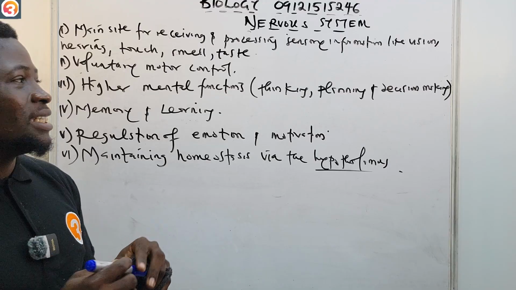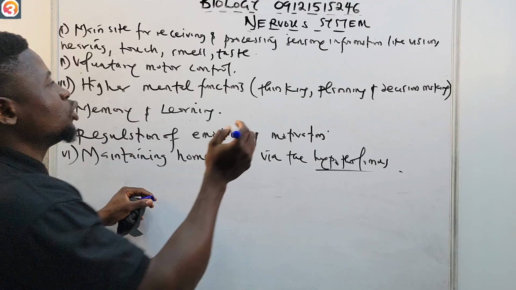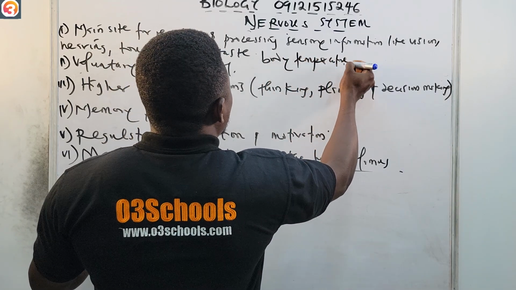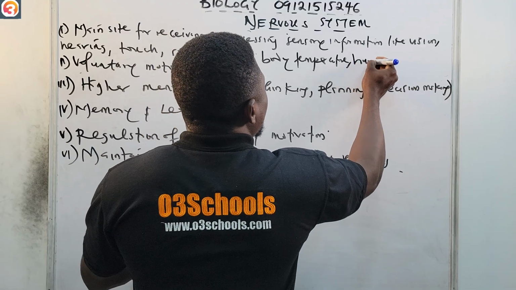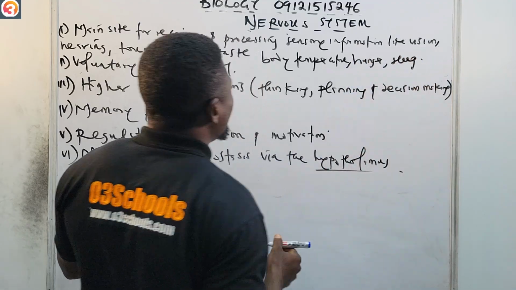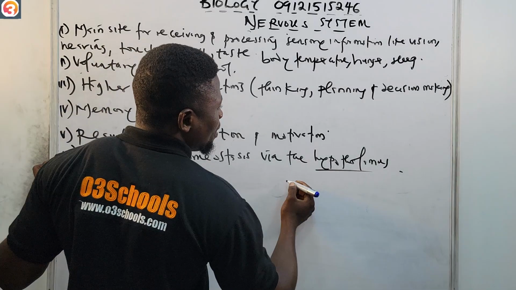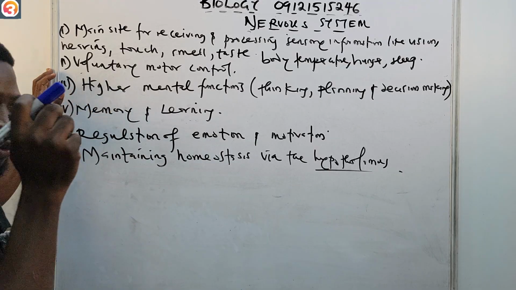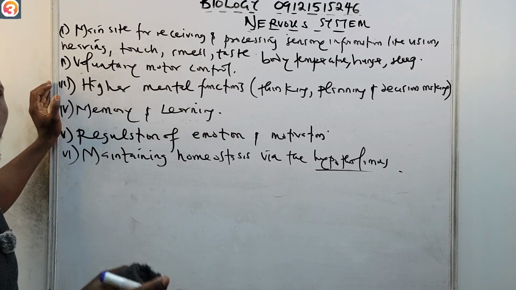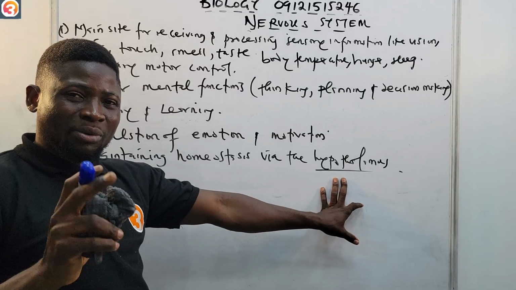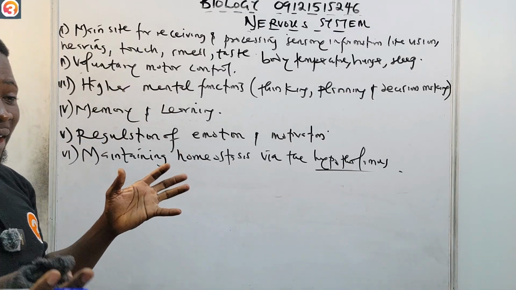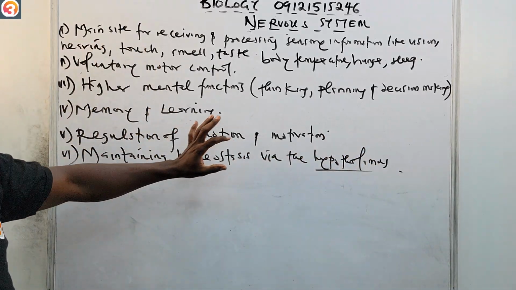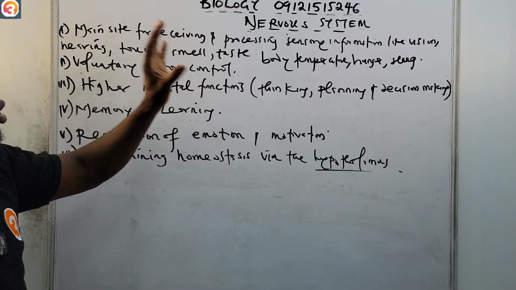The hypothalamus is there to help regulate your body temperature, your hunger, sleep, even emotions. Okay, that is the function of the hypothalamus, so please note it down. In fact, it's in your exam past questions. So the hypothalamus function is to control your body temperature, emotion, hunger, sleep.